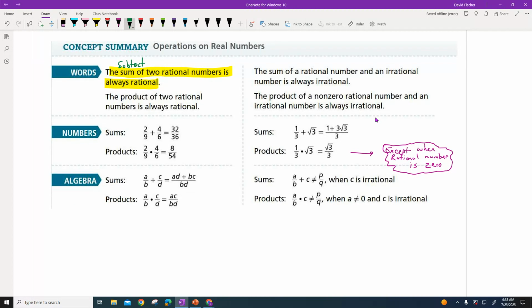And always the product and quotient, I want to write quotient there because that works for quotient, of two rational numbers is always rational. Because even if it ended up to 0, 0 will fall down. It's a whole number, it's an integer, and it's a rational number. So no matter what, on products and sums, if I have a rational number and a rational number, it's always going to be a rational number.